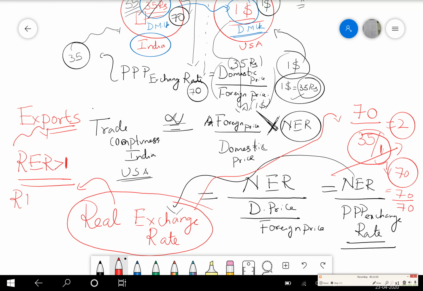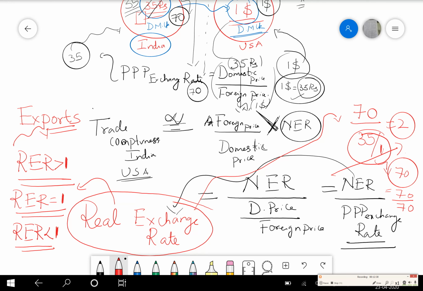That means our real exchange rate is equal to 1. When it is equal to 1, there will not be any trade, as we discussed. Similarly, if the real exchange rate is less than 1, there will be imports to India. That means India will import dairy milk from the US.